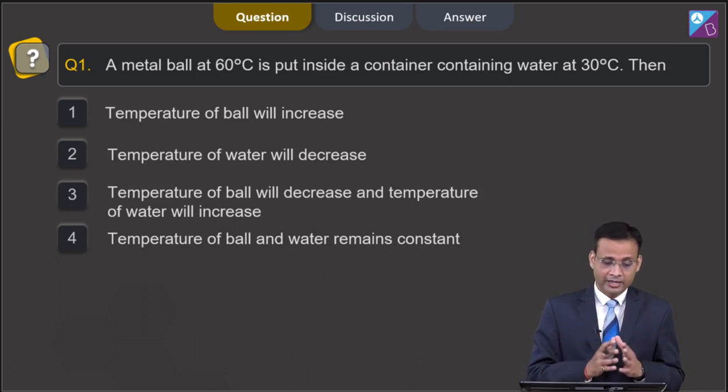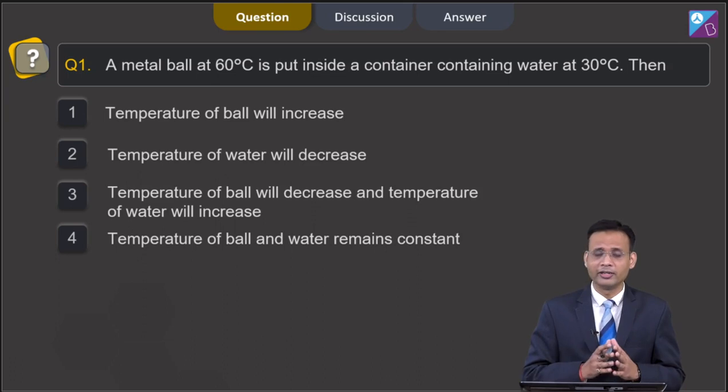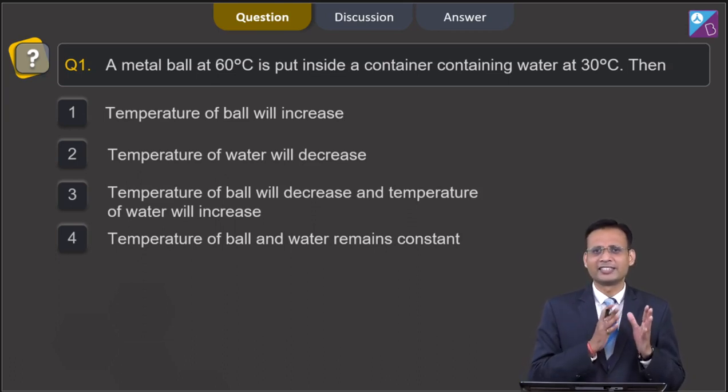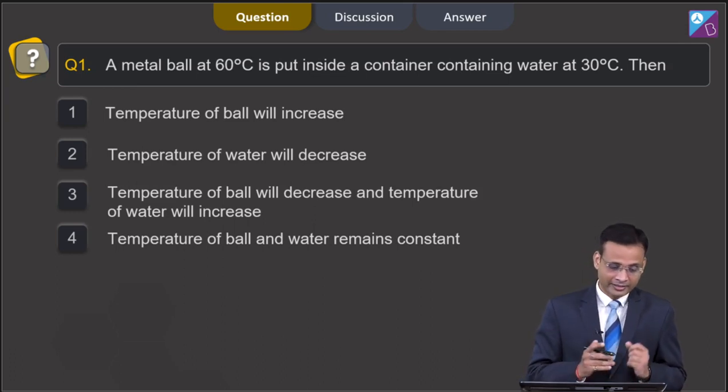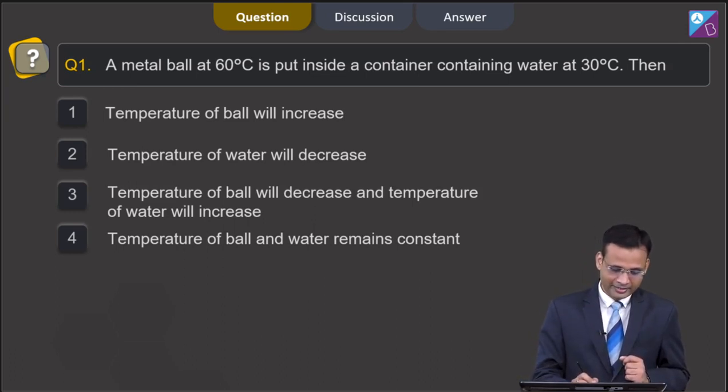So we can say that the temperature of the ball will decrease and the temperature of the water will increase, because heat transfers from high temperature to low temperature. So the correct option is option number 3.